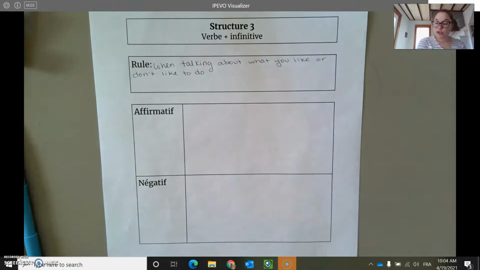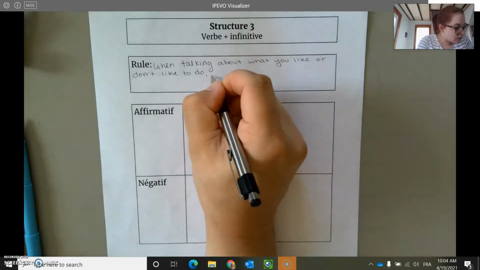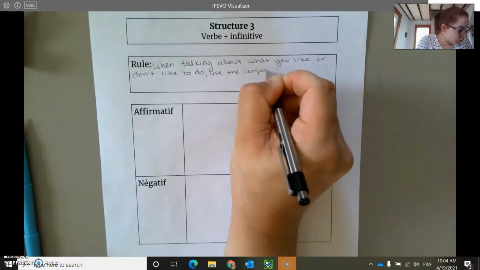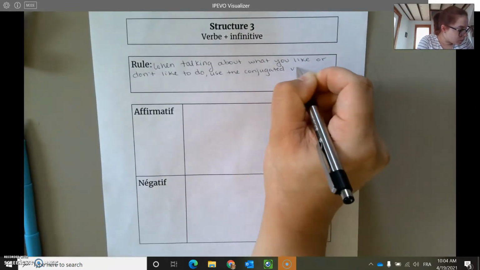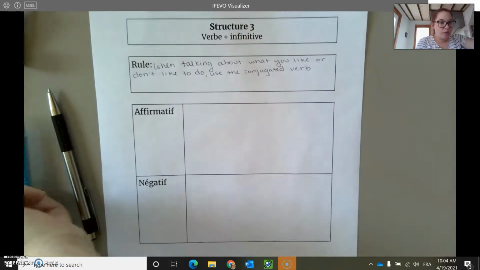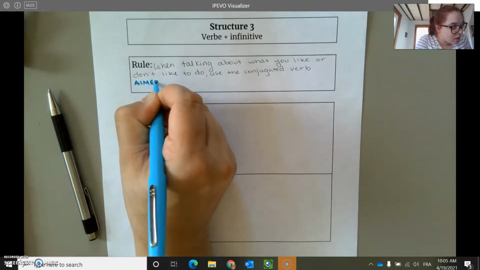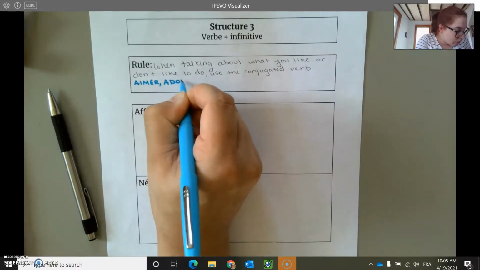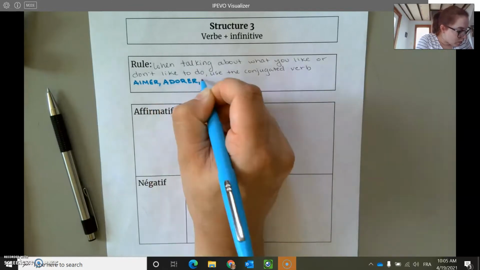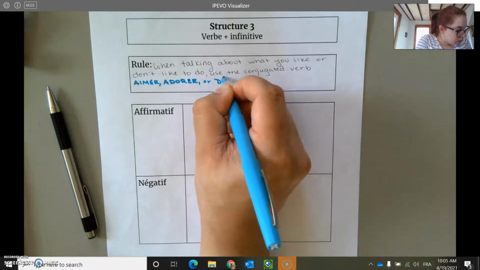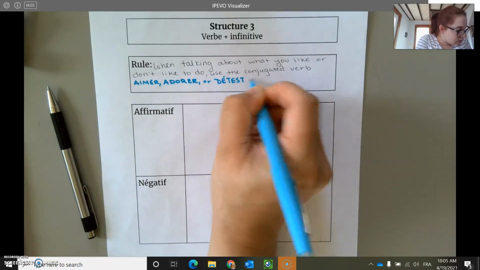so when you're talking about what you like or don't like to do, you're going to use the conjugated verb aimer, adorer, or détester. I'm going to put this in a color just to color code this. So it could be aimer, adorer, or détester.